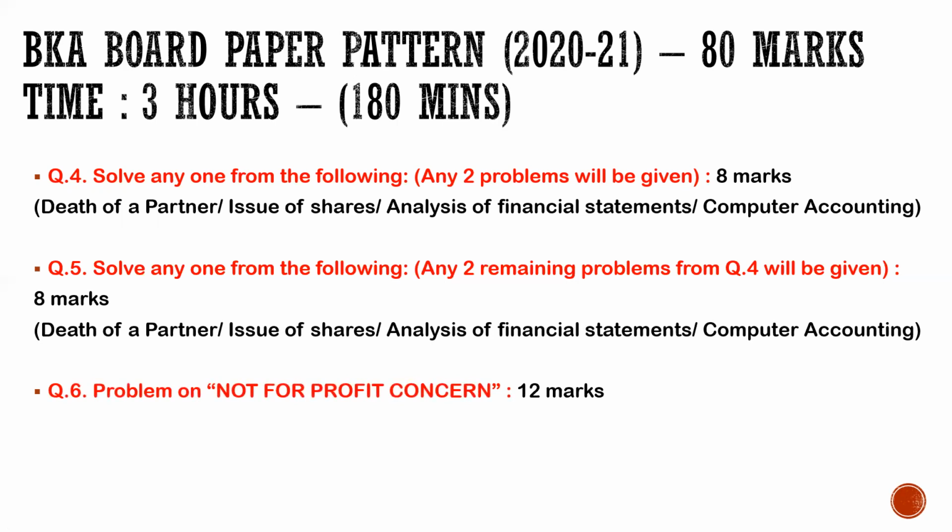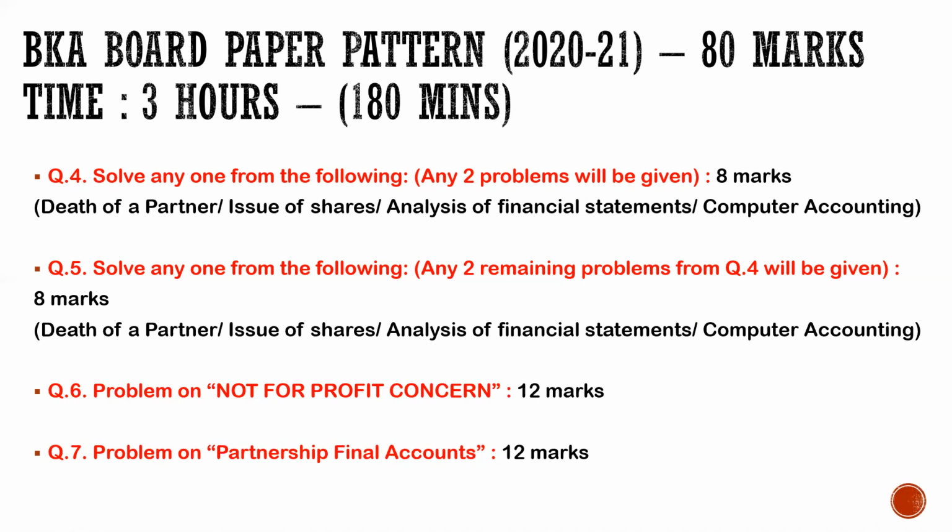Now class, question number 6 and question number 7 is compulsory question. So यहाँ पे you will be having one problem given on non for profit organization NPO वाले sums, ठीक है, for 12 marks and partnership final accounts. एक problem compulsory 12 marks.